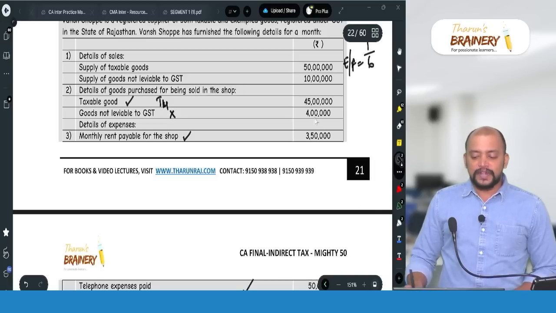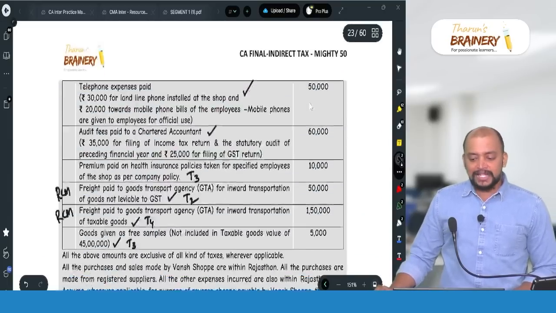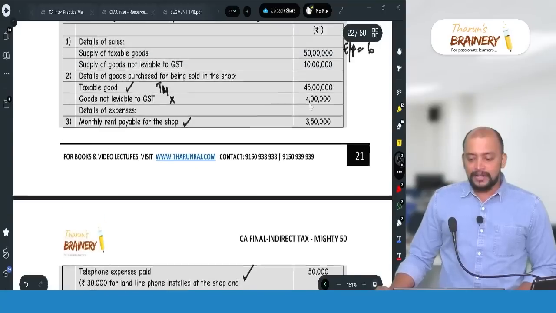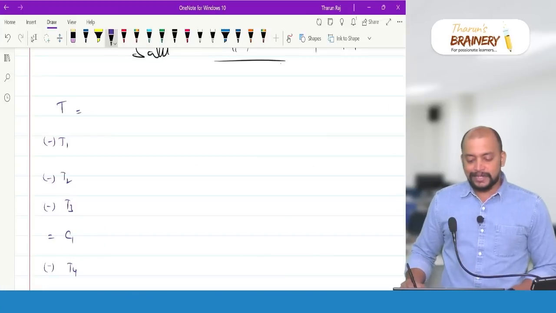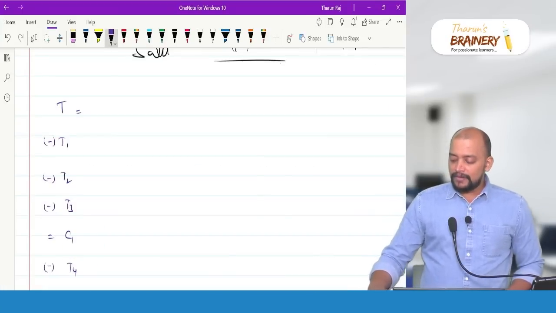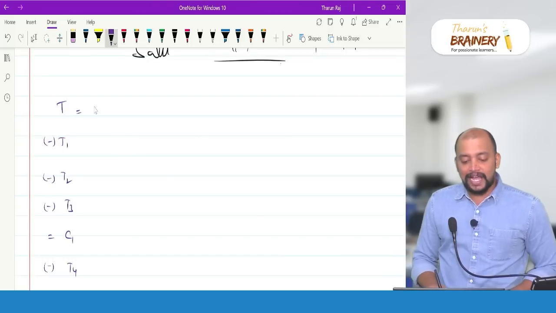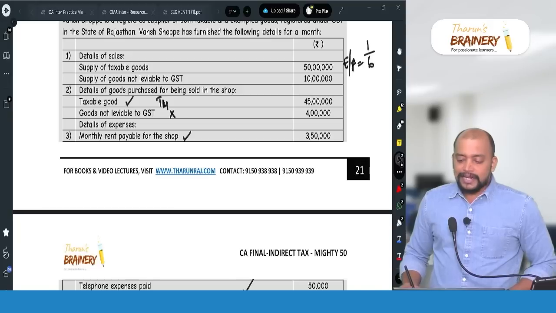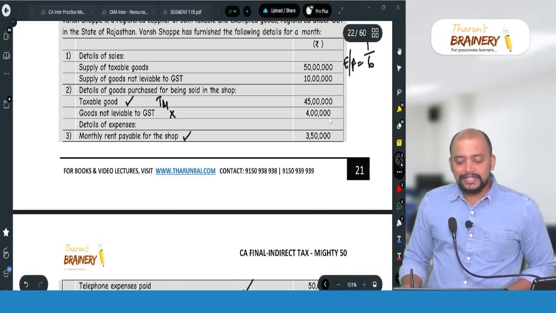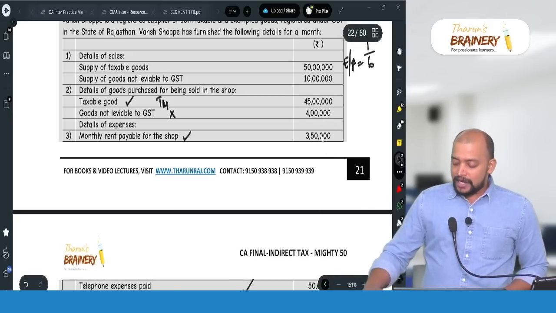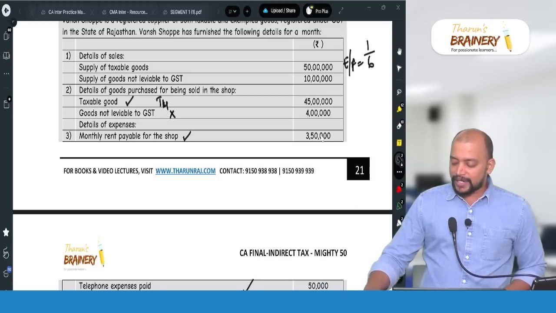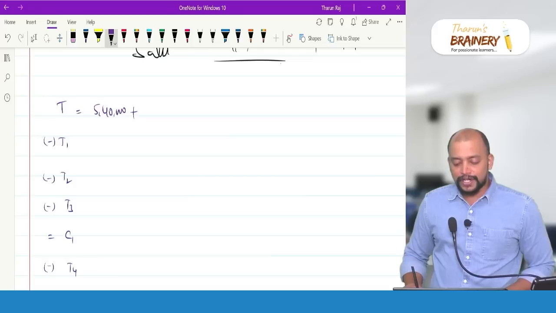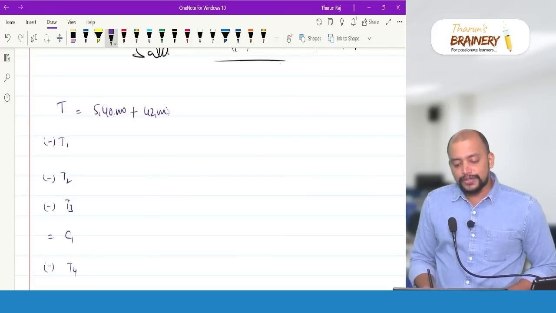On taxable goods we pay GST. So 45 lakhs into 12%, 5 lakh 40,000. Then the next number is 4 lakhs, on that there is no GST at all. Then the next number 3 lakh 50,000, on 3 lakh 50,000 again 12%, we pay 42,000.